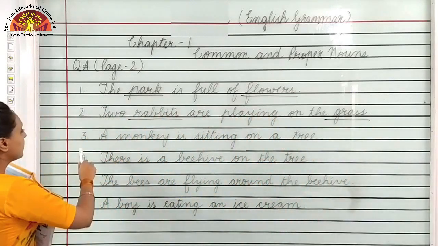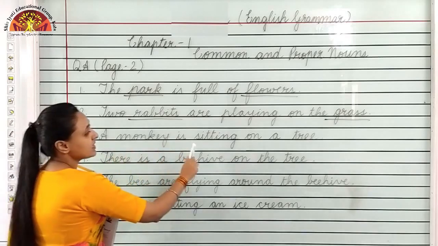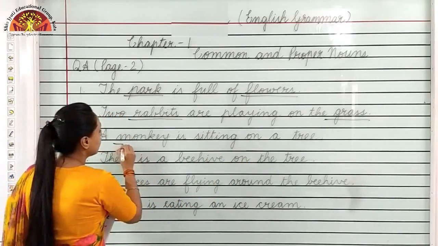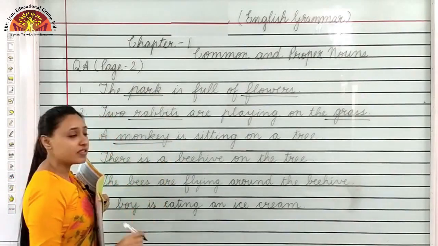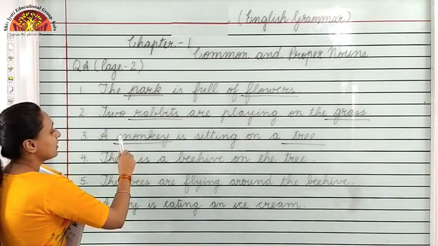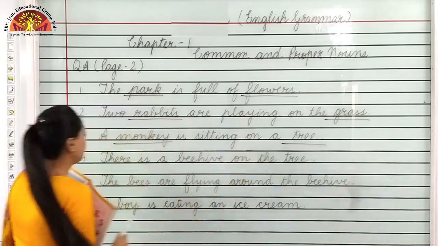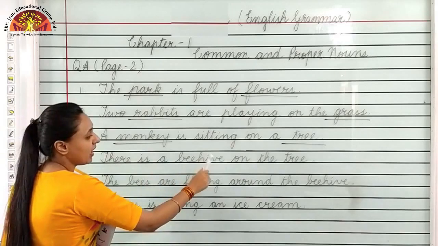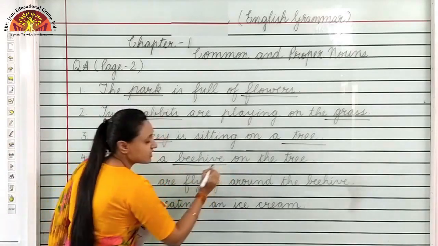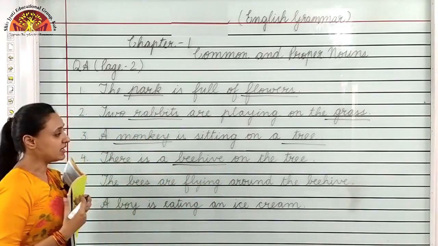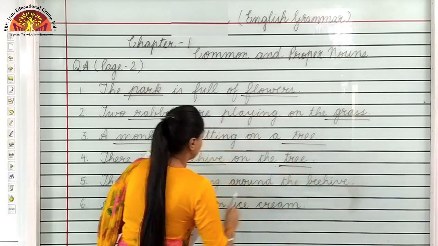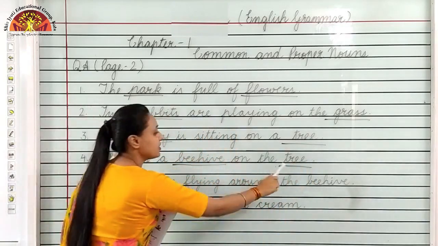Okay. Number 3, a monkey is sitting on a tree. Who is sitting on a tree? Monkey. And where is the monkey sitting? On a tree. So naming words are monkey and tree. There is a beehive on the tree. So here, what is a beehive? Bees live in a beehive. Then where is the beehive? On the tree. So common nouns are beehive and tree.